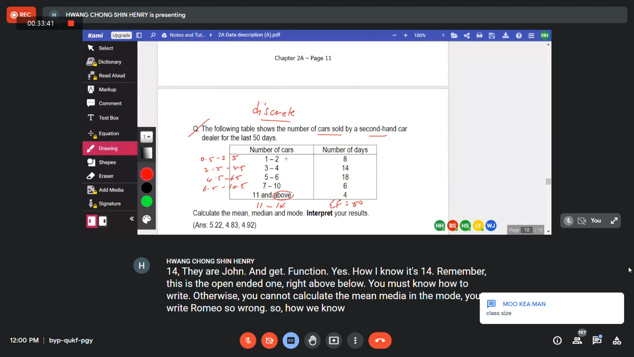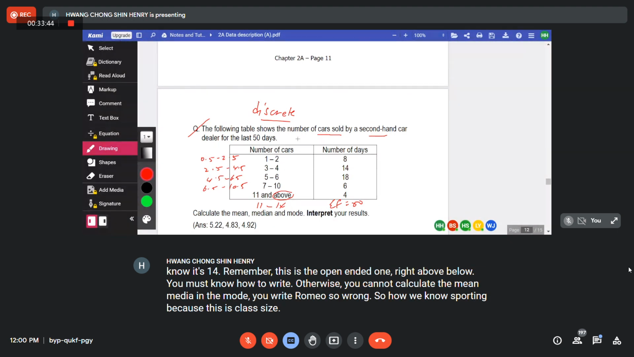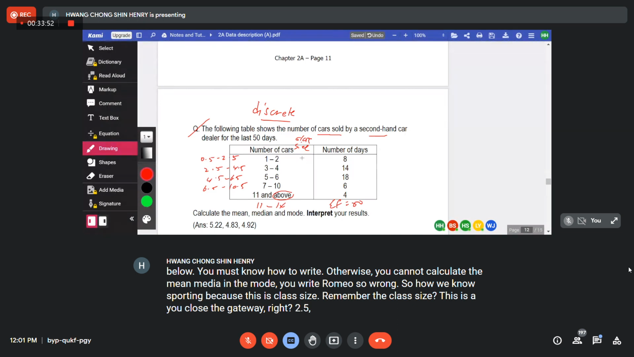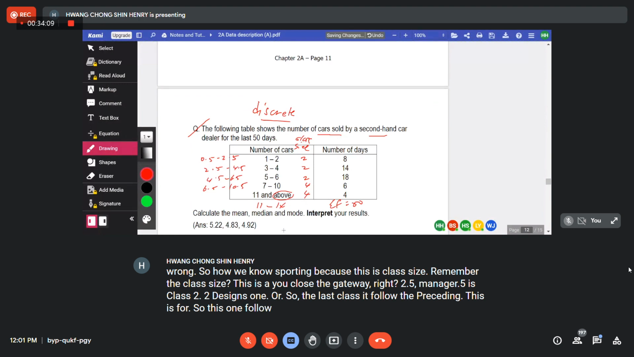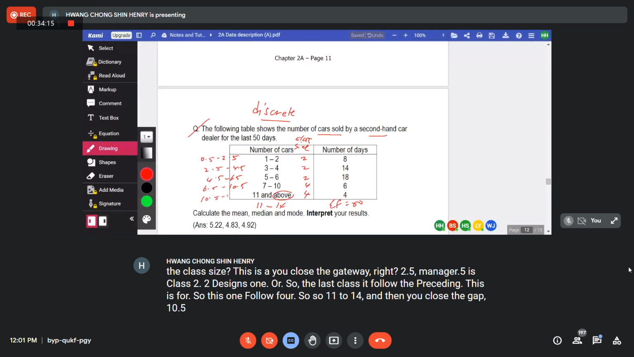So how do we know it's 14? Because this is class size, right? Remember the class size? You close the gap already, right? 2.5 minus 0.5 is class size 2, 2, 2. This one is what? 4. So the last class will follow the preceding. This is 4, so this one follows 4. So 11 to 14, and then you close the gap, 10.5 to 14.5. Okay, everyone?